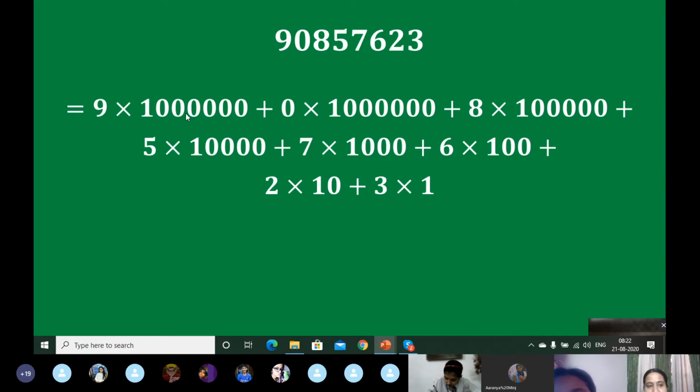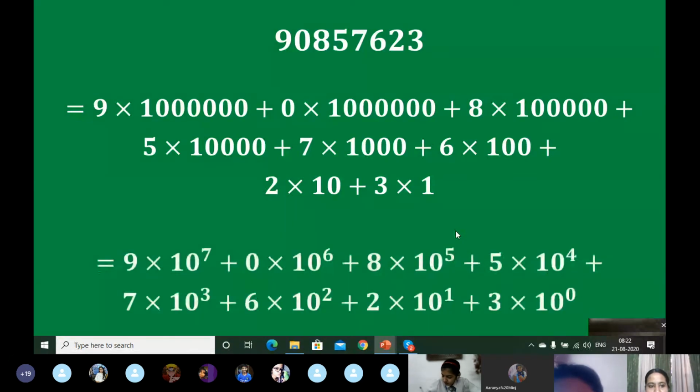Now what will we do? We will count the number of zeros and write the number in the form of raised to the power. You just count the number of zeros. 1, 2, 3, 4, 5, 6, sorry, 7. I had counted one less.